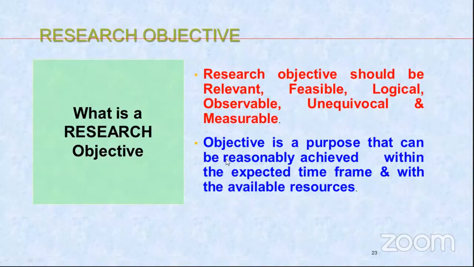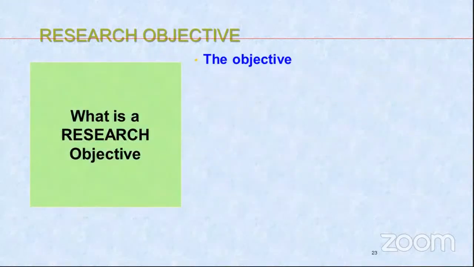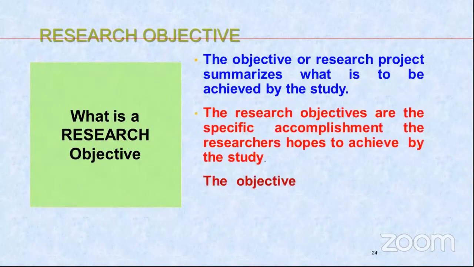An objective is a purpose that can be reasonably achieved within the expected time frame and with the available resources. So you have to work in such a way. You have to drive your own car, and you have to ensure that whatever time and whatever space is there, within that only your movement should be. So you have to be the driver of your own research work and meet expectations, the time frame and resources, so that your work is completed and serves some purpose.